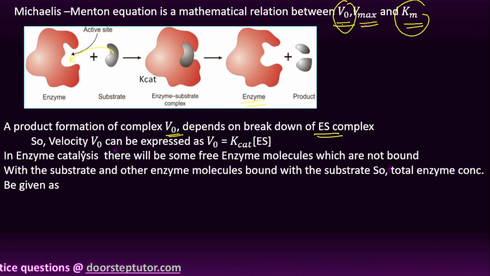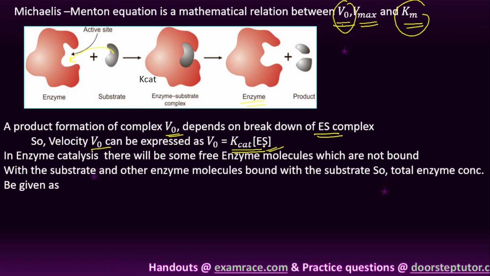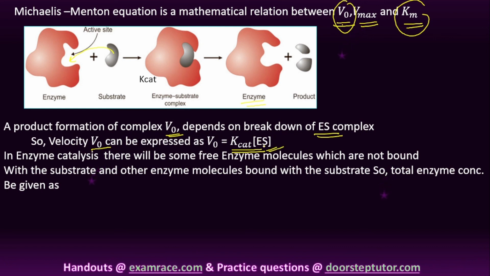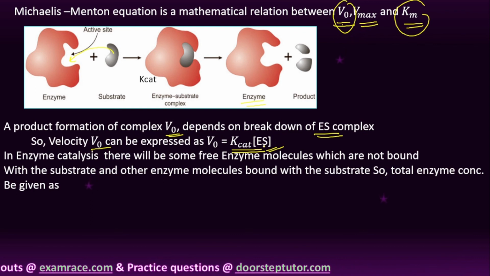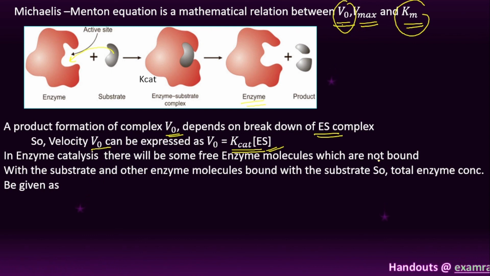Therefore the velocity V naught can be expressed as V naught is equal to K catalysis into ES. This is the breakdown, as we already know, of the ES complex, that is Kb into ES plus K catalysis into ES, right?